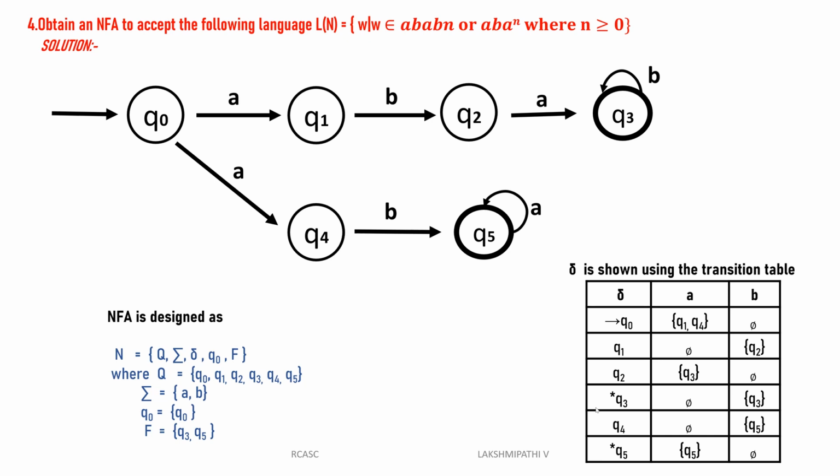Q0 of A is Q0, Q4. Q0 of B is null. Q1 of A is null. Q1 of B is Q2. The Q2 of A is Q3. Q2 of B is null. Q3 of A is null. Q3 of B is Q3. Then Q4 of A is null. Q4 of B is Q5. Q5 of A is Q5. Q5 of B is null. See, this is the way we can go for designing the NFA.